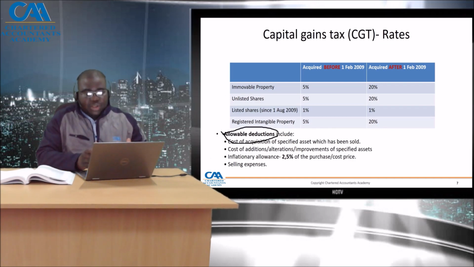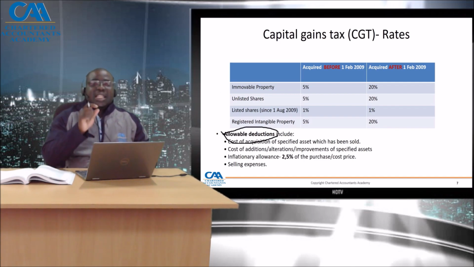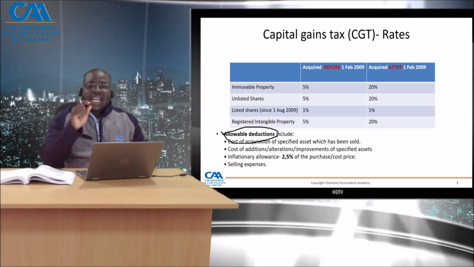So if you acquired your assets before 1 February 2009, a very important date to note, for immovable property the capital gains tax was 5% on total proceeds.